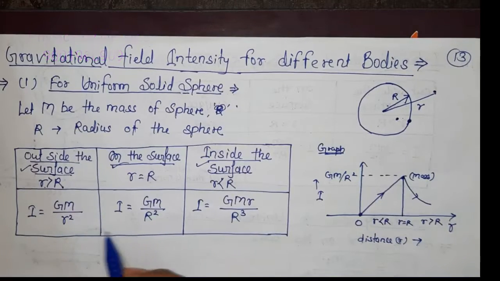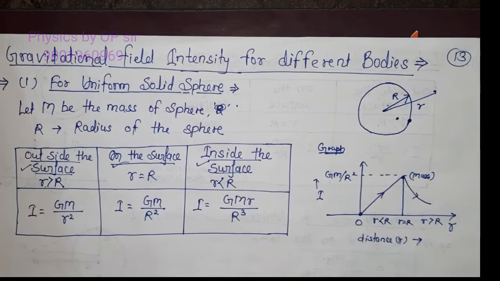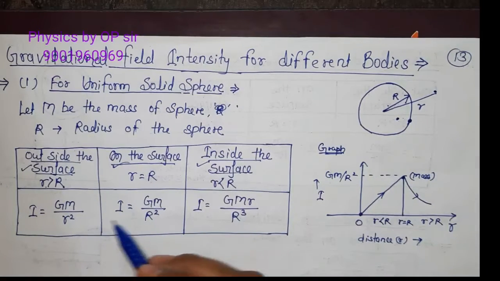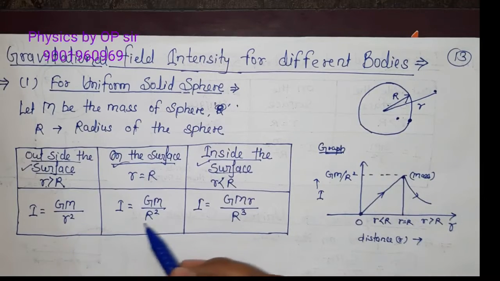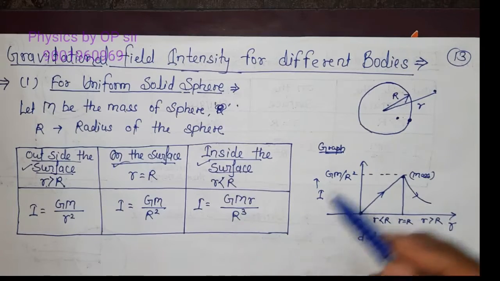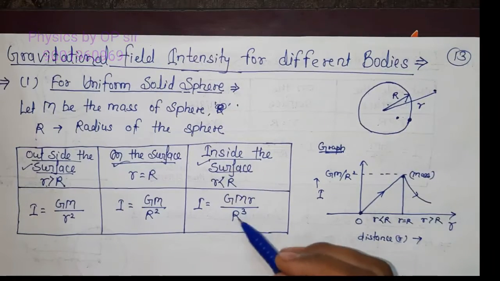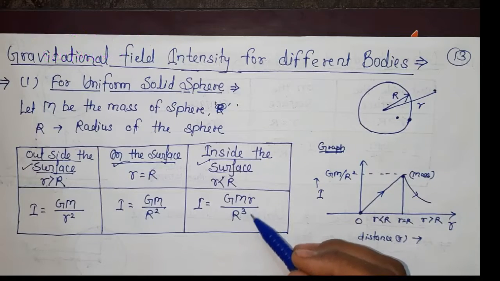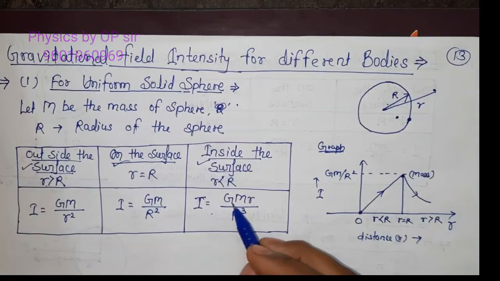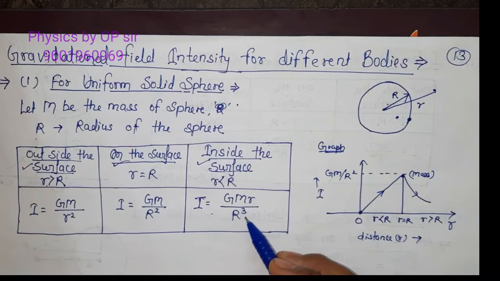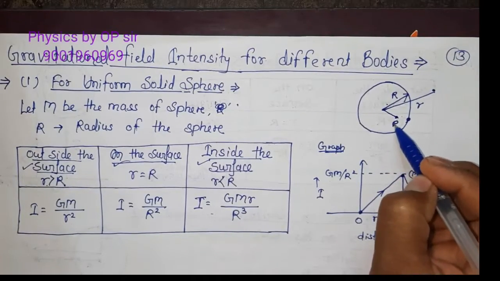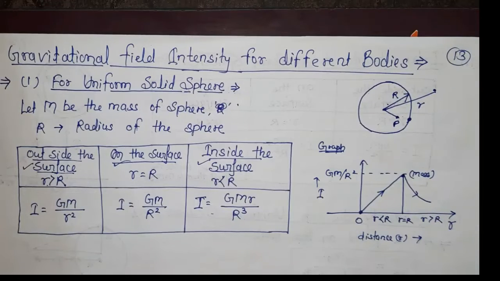Then in three cases we have to derive three formulas. In the first one our formula comes I is equal to GM upon r square. Second case, in place of small r what comes? Capital R. So I will be equal to GM upon R square. Now in the third case some calculation will be there for this formula, calculation of density mass relation. By doing that calculation we get the formula I is equal to GMr upon capital R cube. This small r is the distance of the point inside the sphere at which we have to find out the